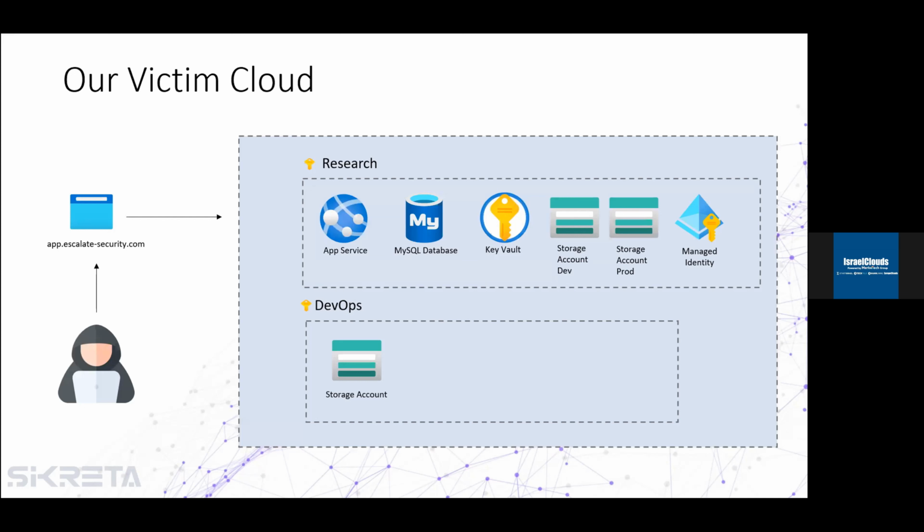So moving ahead to our victim cloud, this is the architecture that we try to penetrate into. As we can see here, the cloud victim has 2 different subscriptions with several resources. Also, the customer uses a custom domain to run his application under his tenant. We don't know what is behind the domain, so that will be our first step in our investigation.